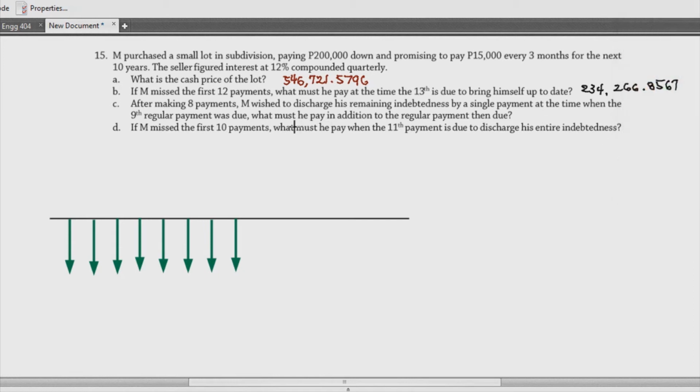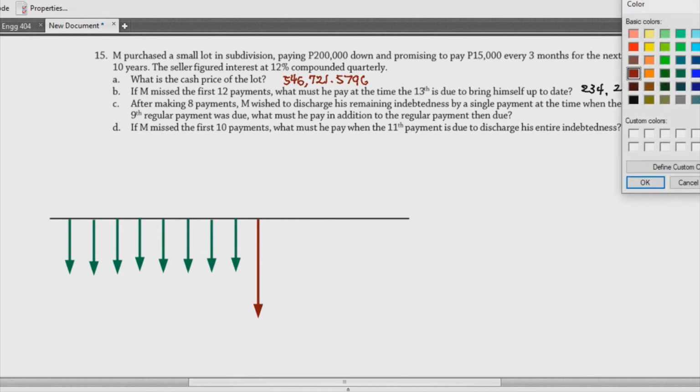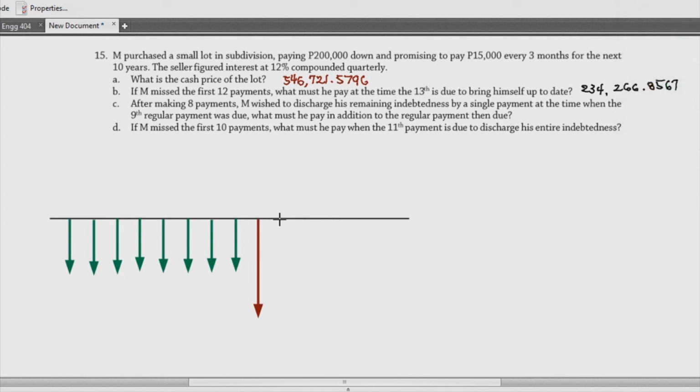So, ang tanong dito is, what must he pay in addition to the regular payment then due? In short, sa ninth payment, bayad na siya. So, supposedly kasi dapat meron ditong mga payments pa, di ba? Ito yung mga supposed payments natin, kulay gray. Okay? Pero syempre, these payments, hindi na yan kasama kasi we have to incorporate na yun dun sa ninth payment na may arrow na mahaba.